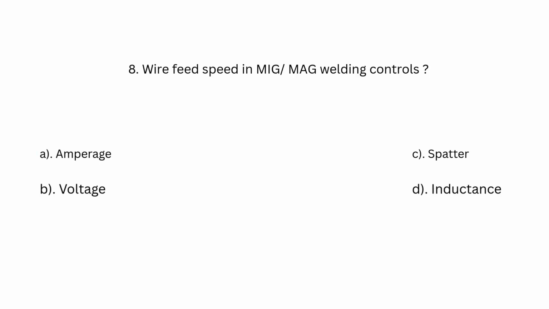Number 8. Wire feed speed in MIG/MAG welding controls? A. Amperage. B. Voltage. C. Spatter. D. Inductance. The answer is A. Amperage.